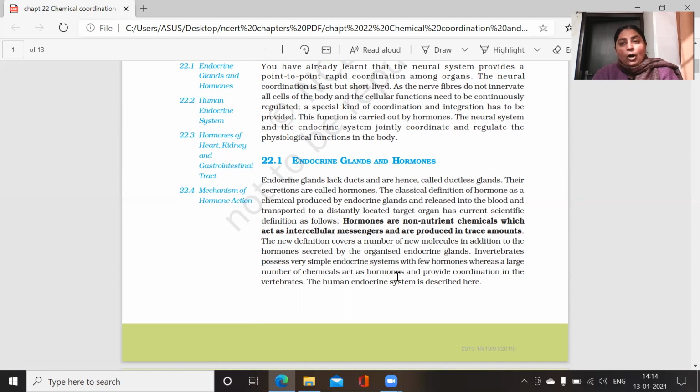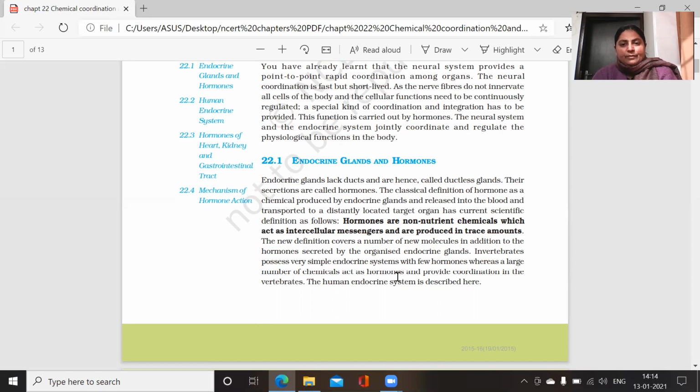The hormonal system, or you can say the endocrine system, also varies according to the type of organism. The simplest types of organisms, or you can say invertebrates, have a very simple type of endocrine system, and they also produce a few hormones. Whereas a well-developed endocrine system is present in highly advanced organisms such as human beings.